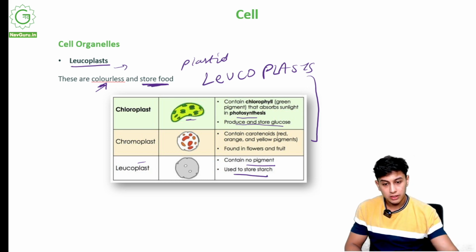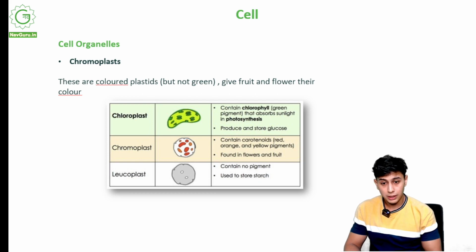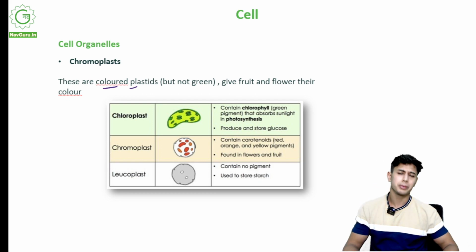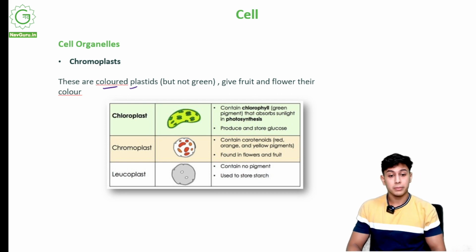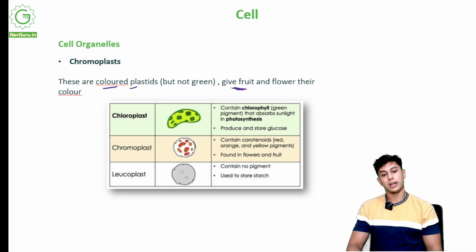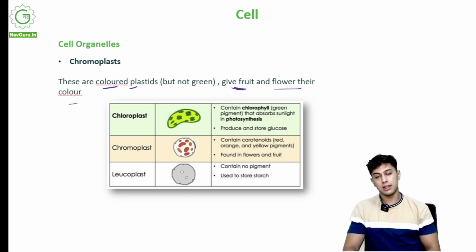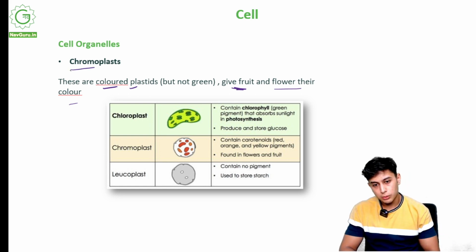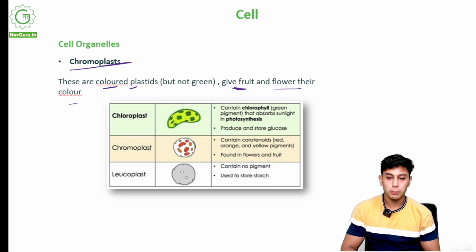Now we come to the middle one, that is chromoplast. Chromoplasts are colored plastids. They are colored, but not green. They might be red, yellow, blue, whatever. They give fruits and flowers their color. We see various fruits of various colors: an apple is red, a banana is yellow. We see flowers having different colors, red, yellow, white, blue, whatever. That is due to chromoplast. Chromo means color. What kind of color does it have? Color.